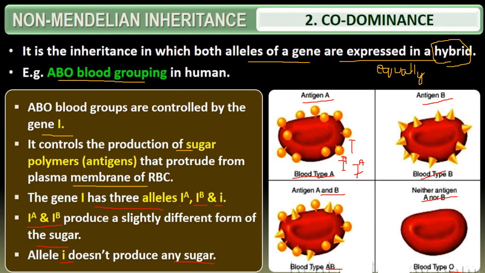So different types of genotypes exist. In blood group terms we have so many genotypes, so you will have either this or this to represent the blood group. That is regarding the ABO blood group, where both alleles are expressed equally.